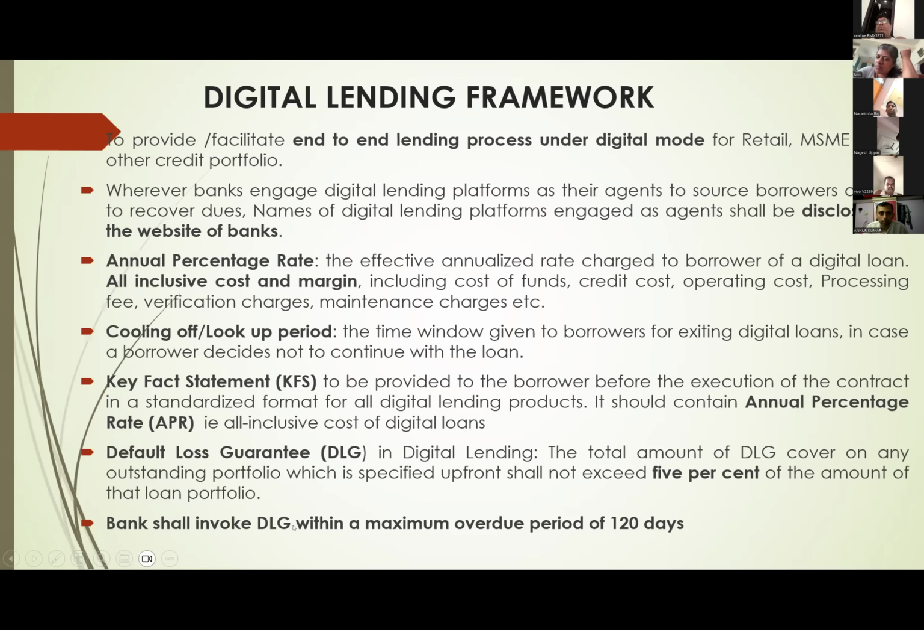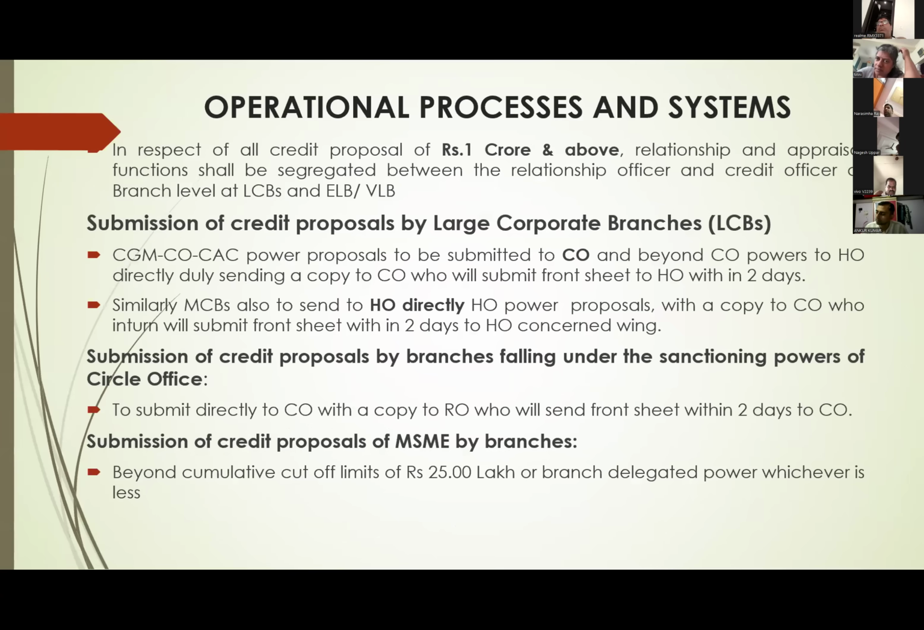And just like they are giving a guarantee, yes, up to 5% we are giving this guarantee. Suppose the loans have failed, they have become NPA, then we can claim up to 5% from that intermediary, that is our lending person, the other person. Okay. This is about co-lending. Yeah. Now we are going to operational processes and systems.